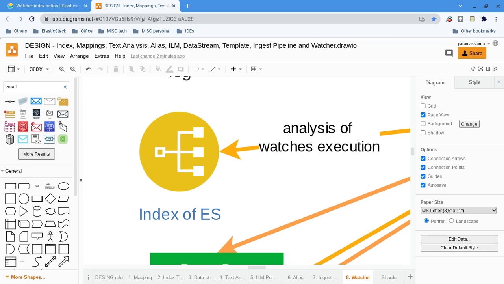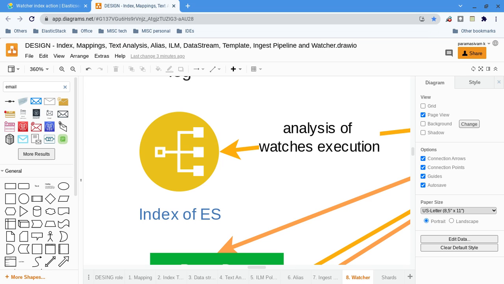You don't need to create an index action for all the watchers, of course, but at least for critical watchers. Whatever use case or watchers you feel are critical or very important, or you want to monitor something, generate some report, or create some dashboard based on the watcher execution, then obviously you can consider indexing the payload.